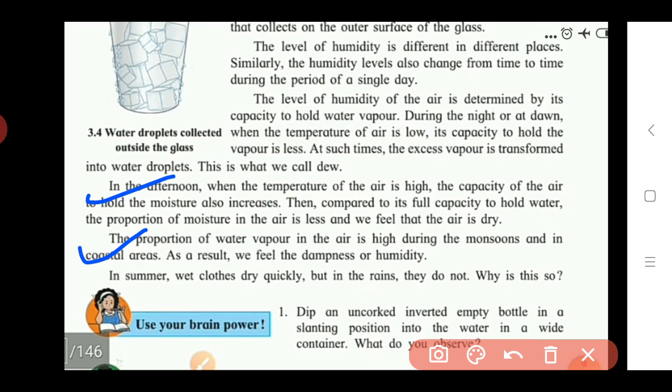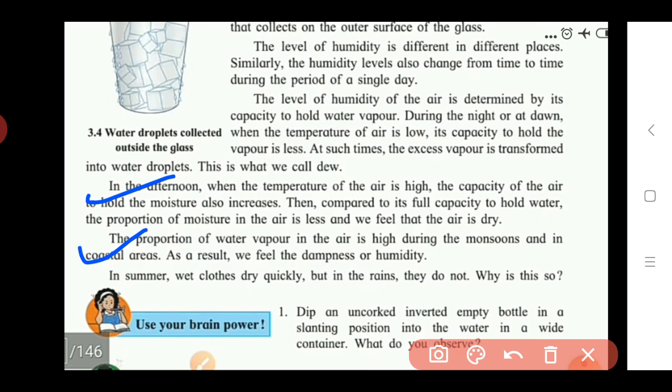So in that way we can say, what is the effect of temperature? If the temperature of the air is high, the moisture in that air is very low, because in that case, when the temperature is high, the air has higher capacity to hold the moisture, and these water droplets completely get converted into vapors, that is, gaseous form. So we cannot feel the air as wet, it feels that the air is very dry when the temperature of the air is high.